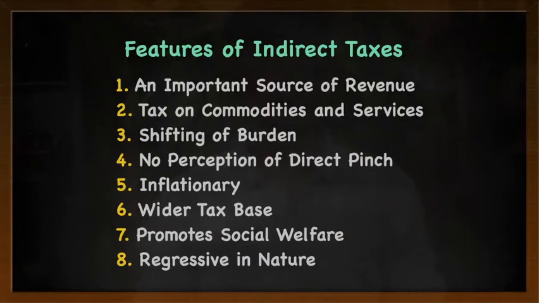While selling the camera, I will collect even the tax portion from my customer. So I am shifting my burden to the customer, collecting that amount from the customer, and I am paying it to the government. So in indirect tax, the burden is shifted to the next person. I hope the third point is clear. Let us go to the fourth point.